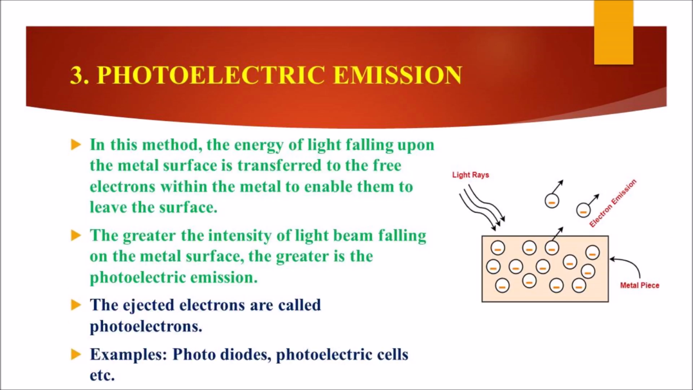The third one is photoelectric emission. In this method, the energy of light, which has a suitable frequency, falling upon the metal surface is transferred to the free electrons within the metal to enable them to leave the surface. The greater the intensity of the light beam falling on the metal surface, the greater is the photoelectric emission. The ejected electrons are called photoelectrons. And the examples are photodiodes, photoelectric cells, etc.